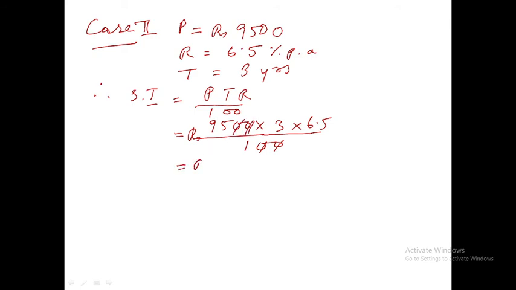So what we get? 95 into 3 into 6.5. This product will be rupees 1852.50.